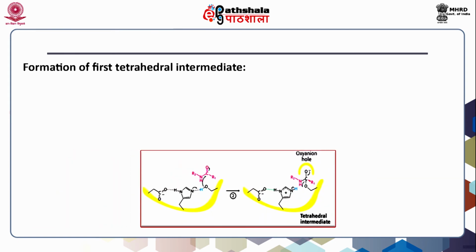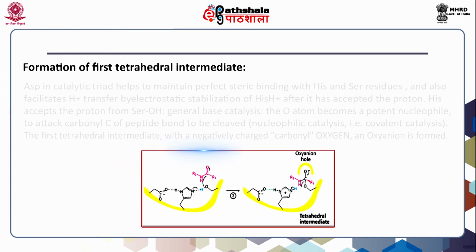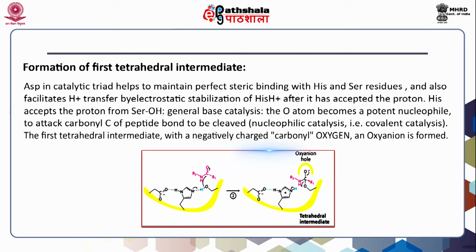Formation of first tetrahedral intermediate. Aspartate in the catalytic triad helps to maintain perfect steric binding with histidine and serine residues, and also facilitates H+ ion transfer by electrostatic stabilization of histidine H+ after it has accepted the proton.